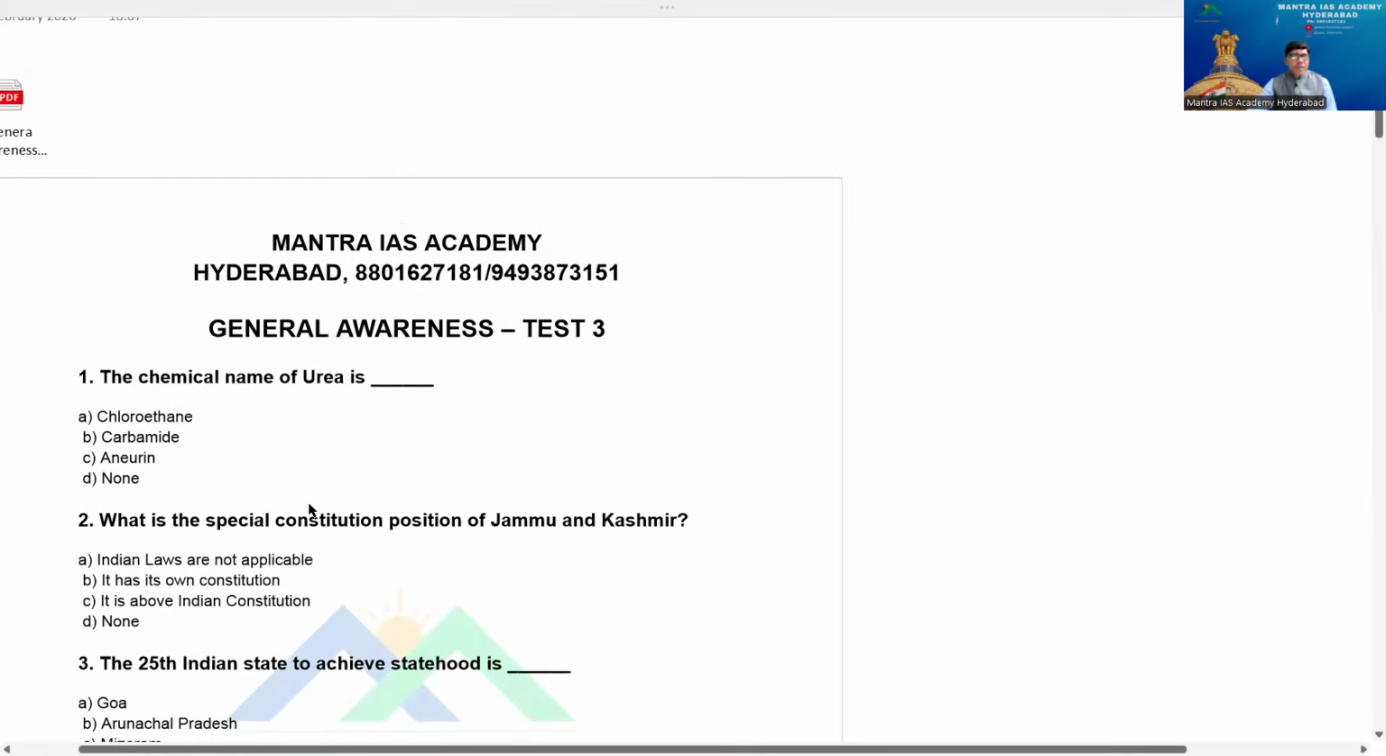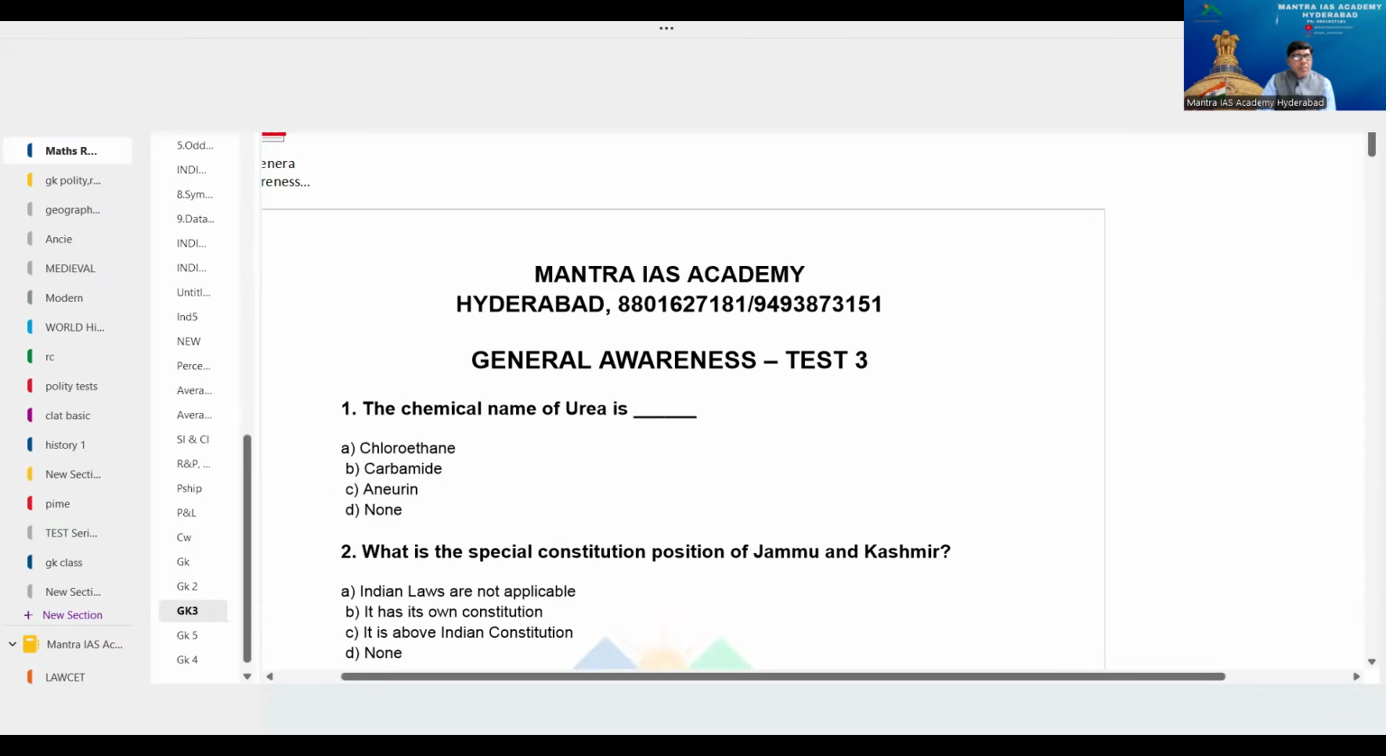Now the first question. The chemical name of urea is option A, chloroethane, B, carbamide. The answer for this question is carbamide, remember. Yes, option is B, beta.